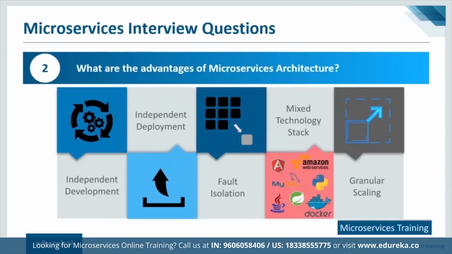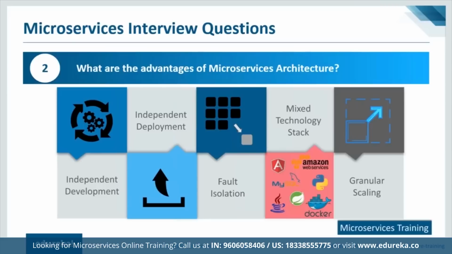Fault isolation. If a particular microservice goes down, it does not affect the functioning of other services. What do I mean by this? Say, for example, I have an architecture where I have some 20 applications or services working parallelly. If one of the applications fails, at times these applications are interdependent, as in the case of a monolithic architecture. If one of the services fails, it takes the whole system down. This is not true with microservices. If one service fails, it does not affect the functioning of other services in any possible way.